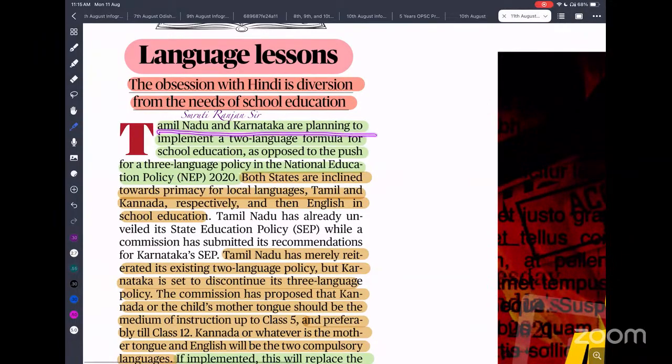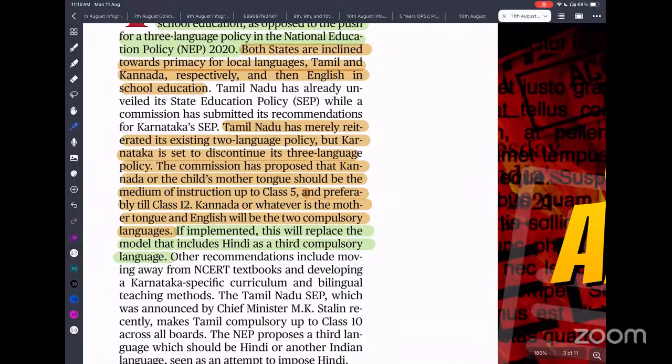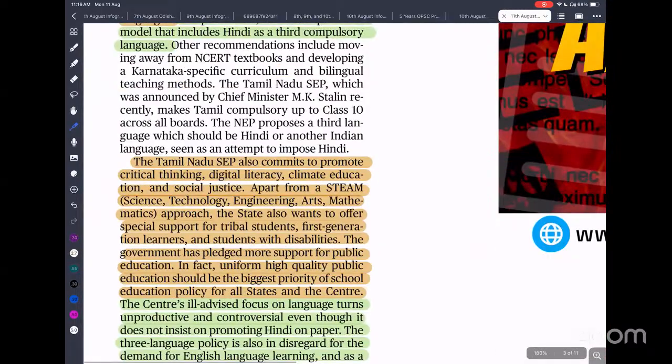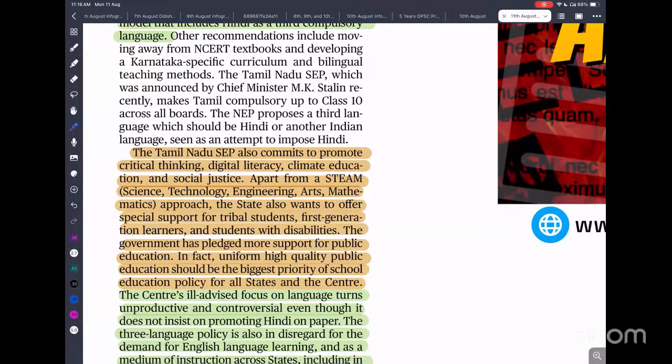So Tamil Nadu and Karnataka are planning to implement a two language formula for school education, opposing the push for the three language formula under the National Education Policy 2020. States are inclined towards primacy for the local language, Tamil or Kannada, and then English. That is what is creating the problem, because if you are putting an excessive burden of language on children rather than focusing on science and mathematics, then in this globalized world, where we are moving towards AI and higher mathematics, our students will not benefit. So the central government needs to come out of this language debate and focus on quality education.